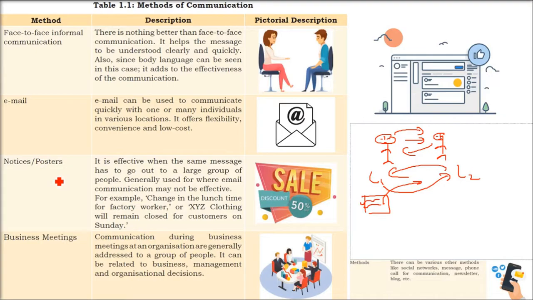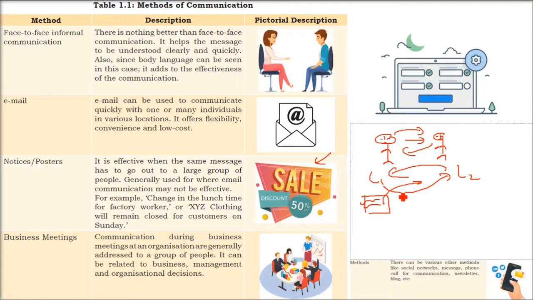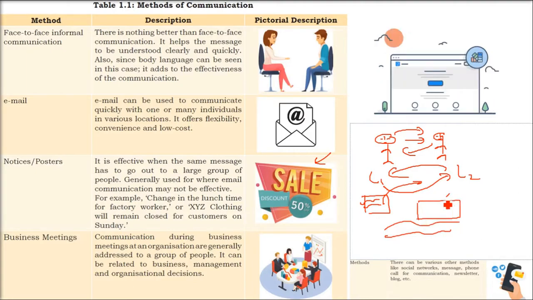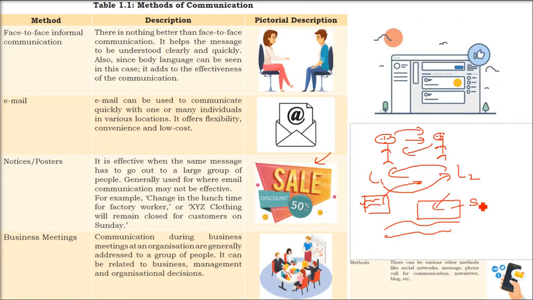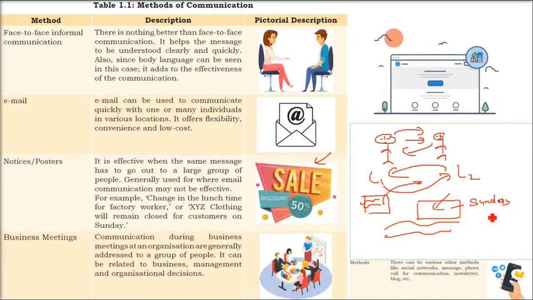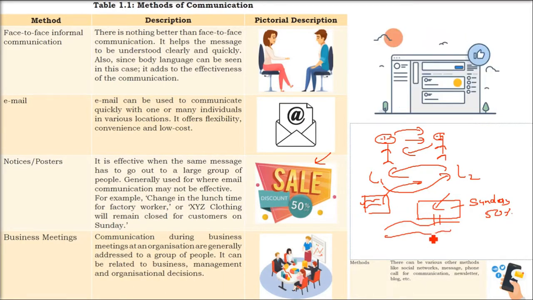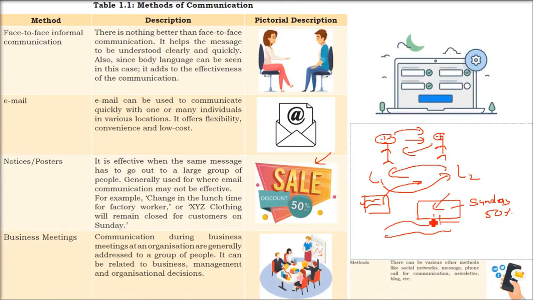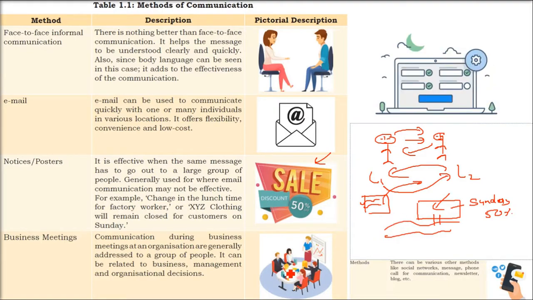So now you are sending a letter digitally. That is email. Notices and posters. This is more used in advertising. If you want to send the message to multiple users, where a lot of people are involved as receivers, on a road you put a banner. So there is a sale on Sunday, or you are changing the lunchtime of the factory, or some shop is going to be closed, or some leader wants your vote. All these are done using notices and posters. So actually information is being shared.